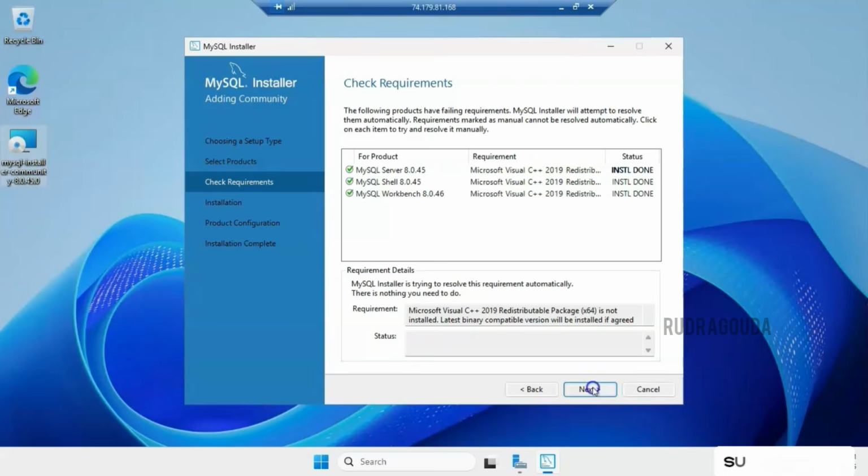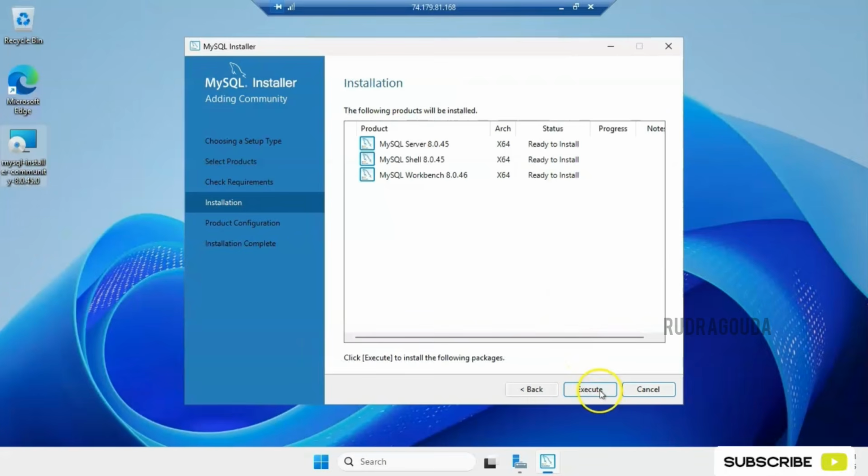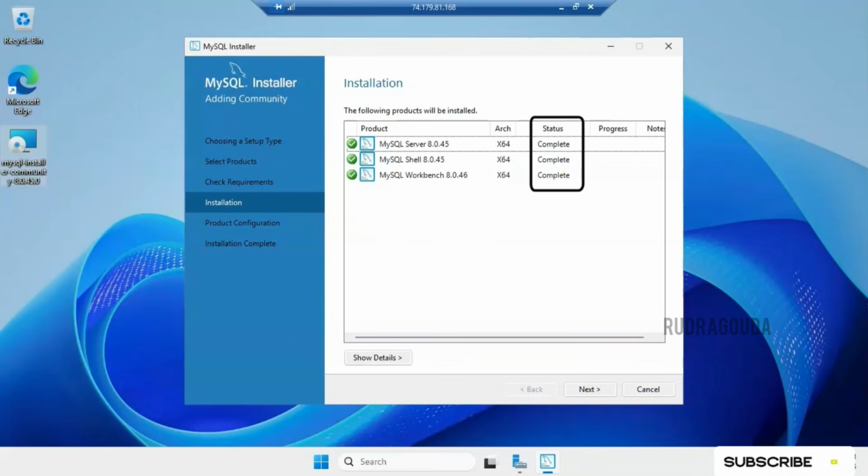Okay, then click on next and execute again. So now it is installing these three products. One is MySQL Server, another one is MySQL Shell, and finally MySQL Workbench. We need to wait a few seconds to complete the installation of these three products. Right, it is completed. You can see the same thing in the status, right? All these three products are completed successfully. Now let me go for the next step.